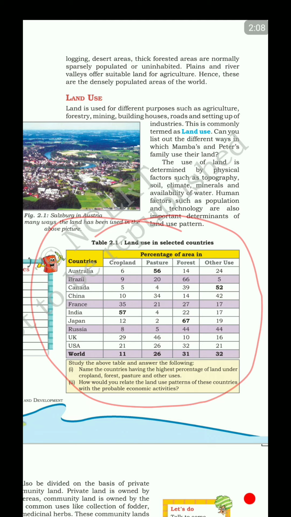So it was interesting to see this kind of graph. And for the world, 11% of the land is used by cropland, 26% by the pasture and 31% by the forest. We have to increase the area under the forest, right?